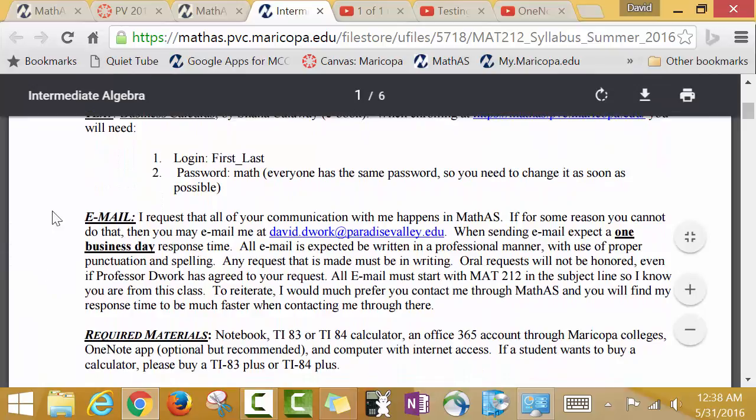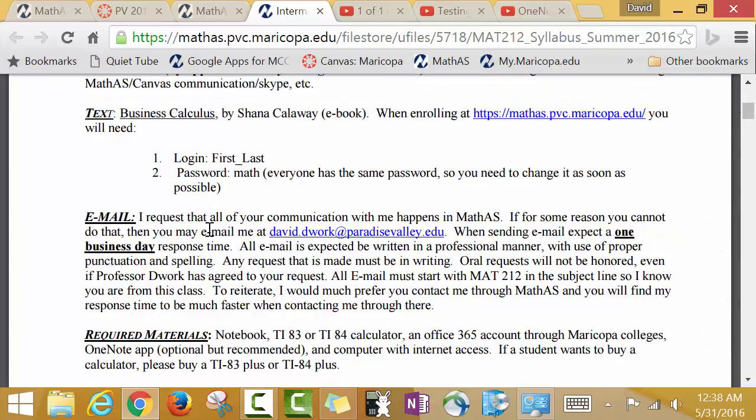Okay, email. I personally want you to email me in Math AS. Do not send me emails through regular email. If you do, my response time will be horrific. Now, I will tell you, in the first week, I am a little bit better about checking email because I know some of you may have a hard time getting into Math AS. So I try to be a little better about email then. But after that, if you do not email me in Math AS, it's going to be a very long process. So try to email me there.